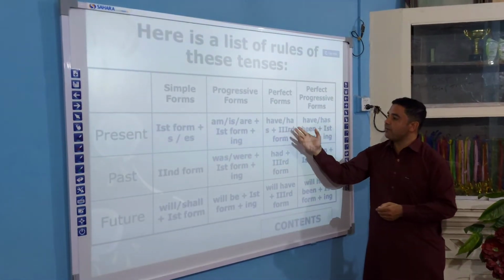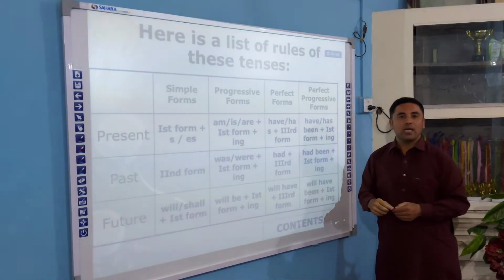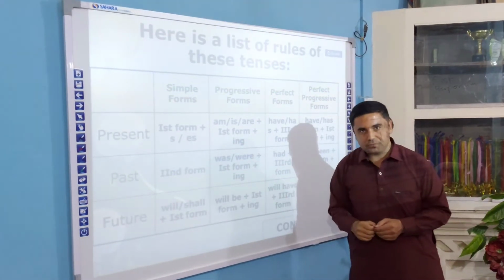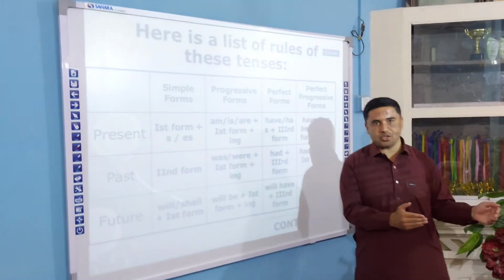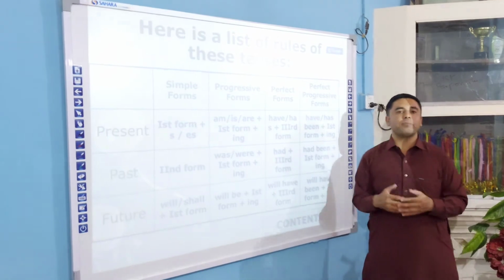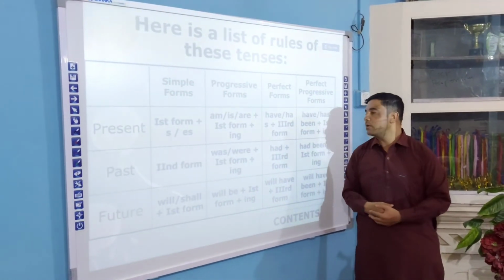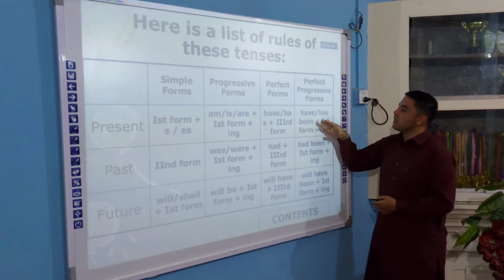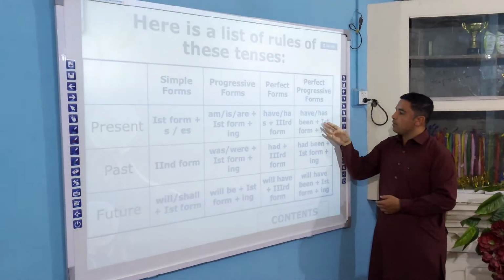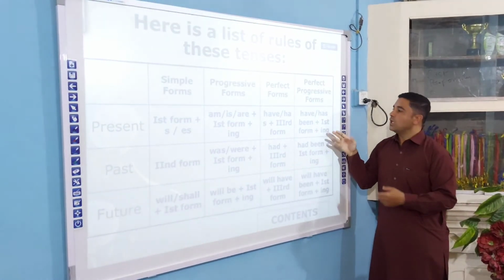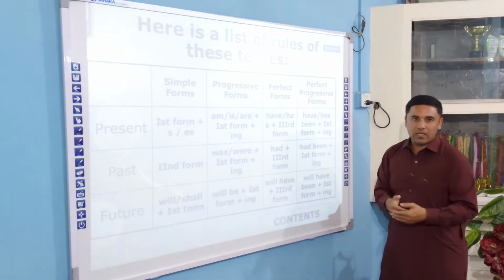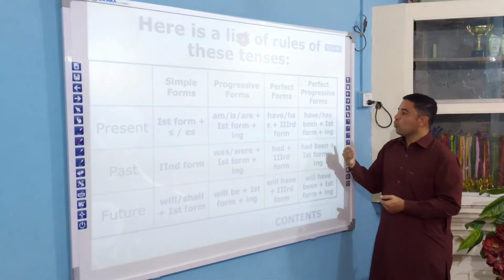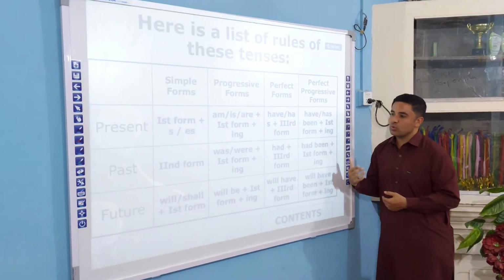Perfect form is have and has plus third form of verb. Like I have taken my lunch. They have delivered their speech. We have participated in debate competition. Right? Perfect progressive form is have, has plus been plus first form of verb with ing. Like I have been playing cricket. They have been working hard. Right? So it will come like this.